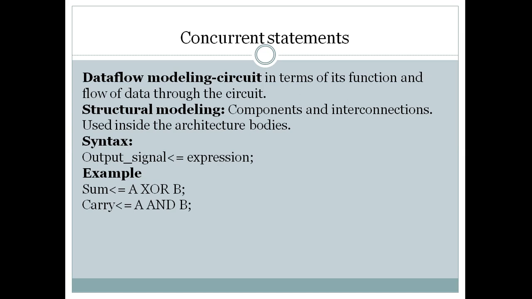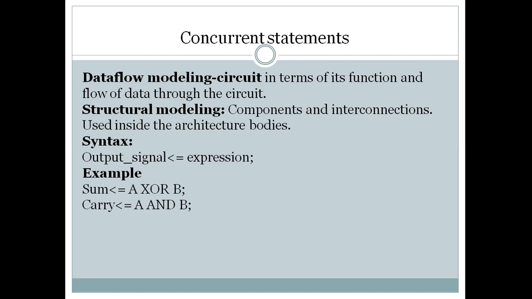And the number of statements in the concurrent construct can be executed in an asynchronous order. That means it is order independent. For example, if you have four statements, any statement can execute first. Therefore it is order independent. And it is executed once at the beginning of simulation or upon some triggered event. So at the beginning of simulation, or whenever some triggered event occurs, we can use this type of concurrent statement.